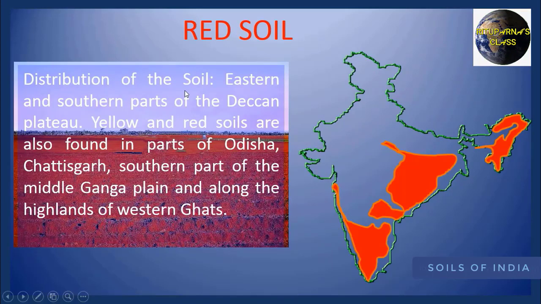In this picture, you can see the eastern and the southern portion of the Deccan Plateau. But you have to remember, yellow and red soils are also found in Orissa, Chhattisgarh, southern part of Middle Ganga Plain and along the highlands of Western Ghat, and you can see the presence of red soil even in the northeastern states.